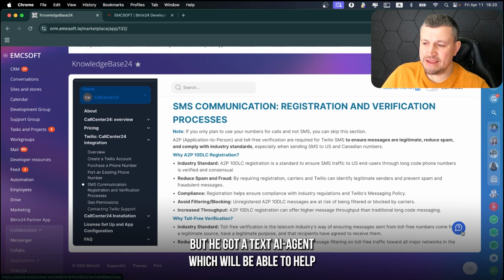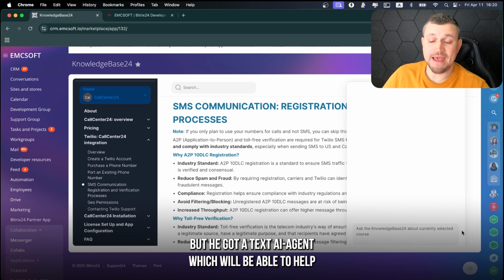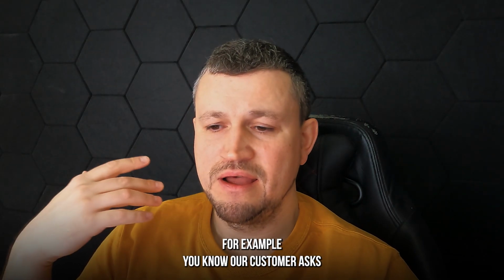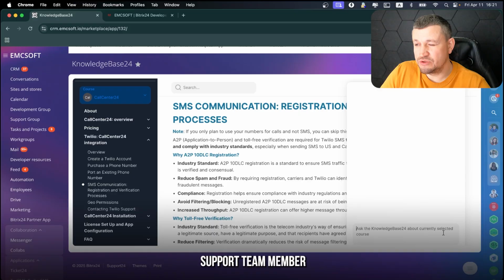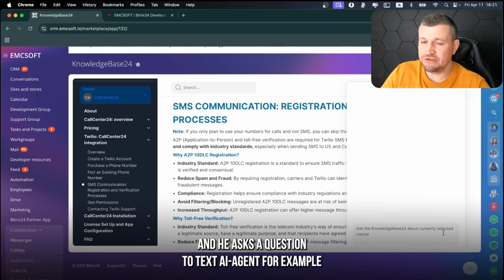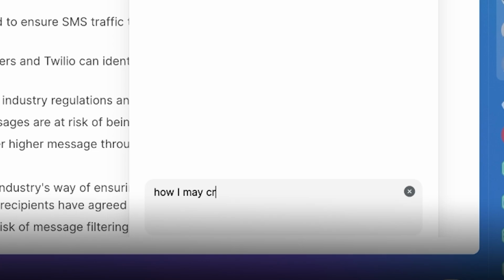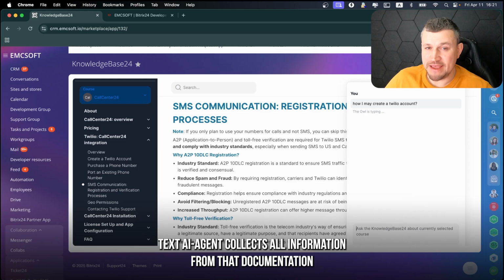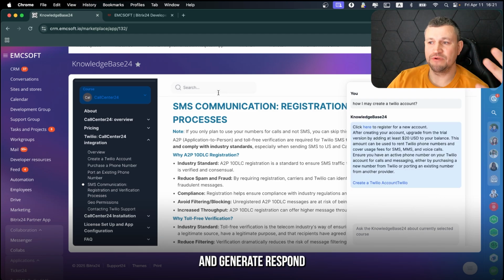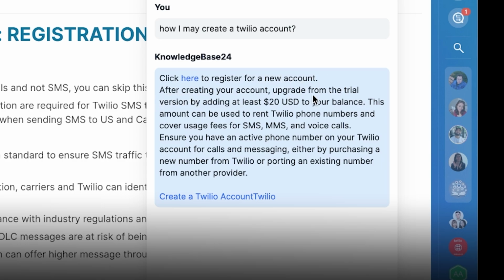But he has a Text AI agent which is able to help with an introduction to any new material in your company. For example, our customer asks, I don't understand how we should start. A support team member does not know how to start as well. And he asks a question to the Text AI agent: for example, how may I create a Twilio account. The Text AI agent collects all information from the documentation and generates a response. Click here to register a new account. After creating your account, upgrade from the trial version, and so on, which is an absolutely correct answer.